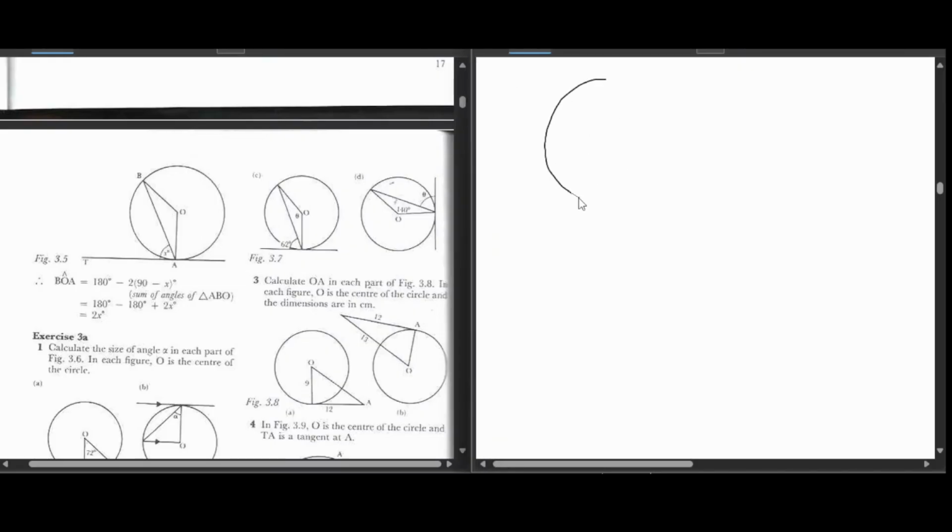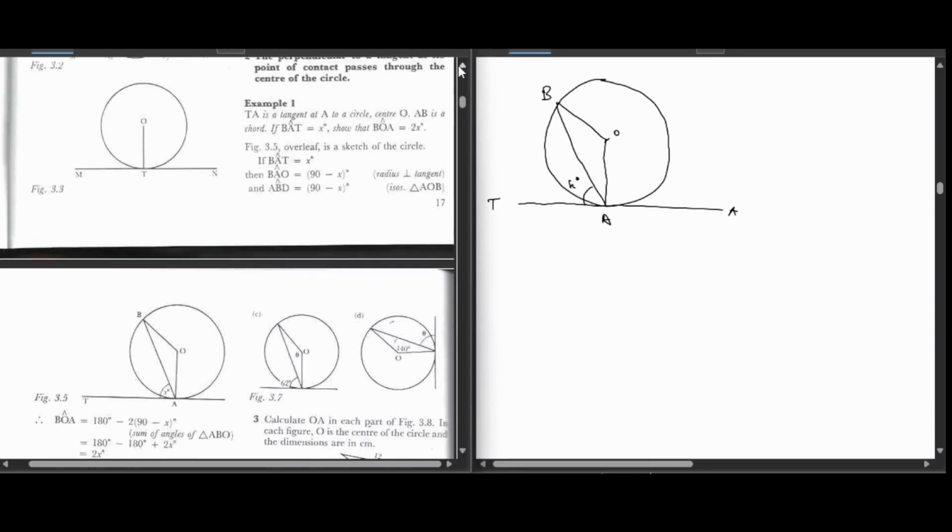So we have a circle. This is O, which comes here, and this is the tangent TA. Then like this, and like that. So this is x. Here it's A, and up here it's B.